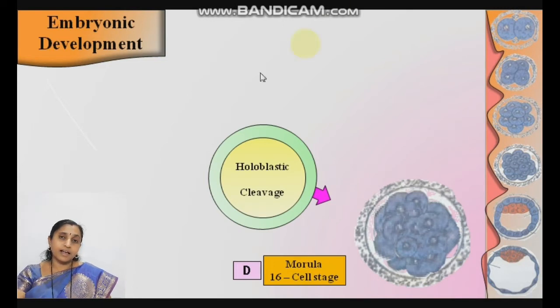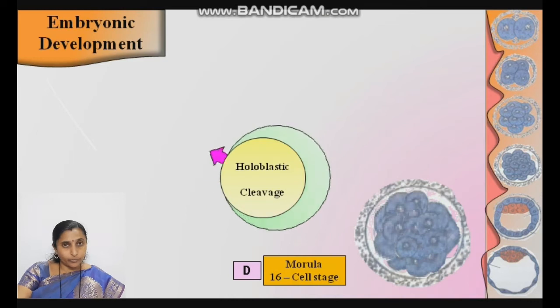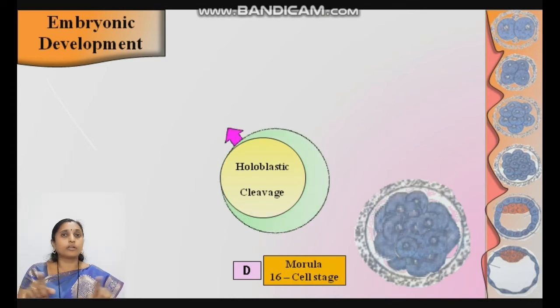The larger cells are in the center, while the periphery has the smaller cells. These stages are all found in the female reproductive tract. From the ampulla, these cleavages take place in the oviduct region: first day, second day, third day, fourth day. On the fourth day, at the morula stage, the embryo comes into the isthmus region.